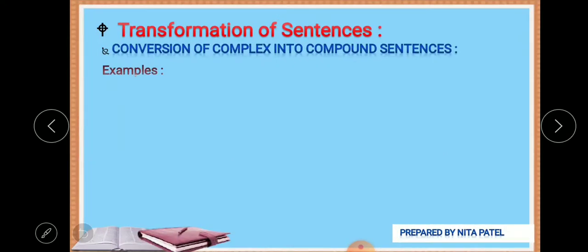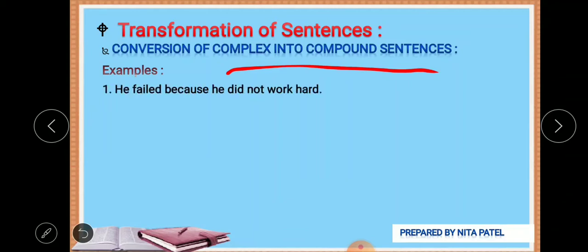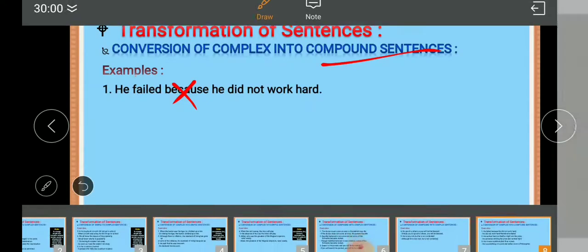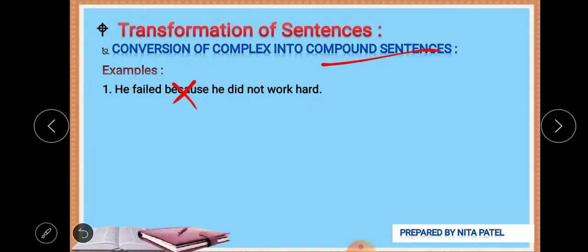Now we'll see the reverse process, that is, complex into compound sentences. Here we have some examples. He failed because he did not work hard. Why did he fail? Because he did not work hard. 'Because' is used here, so we have to cut it. To frame a compound, we have to give the same weightage to the other verb as well.